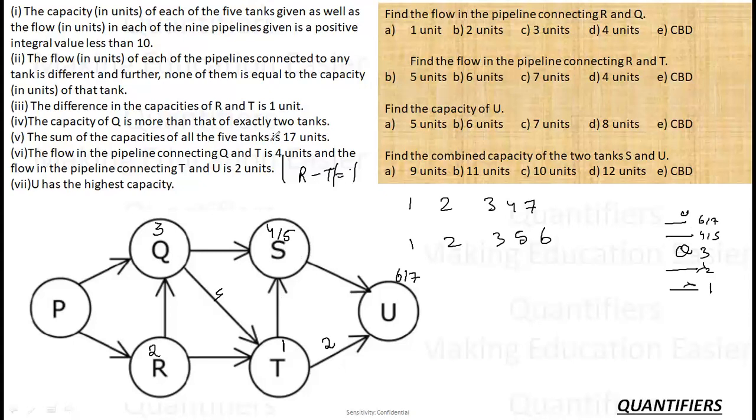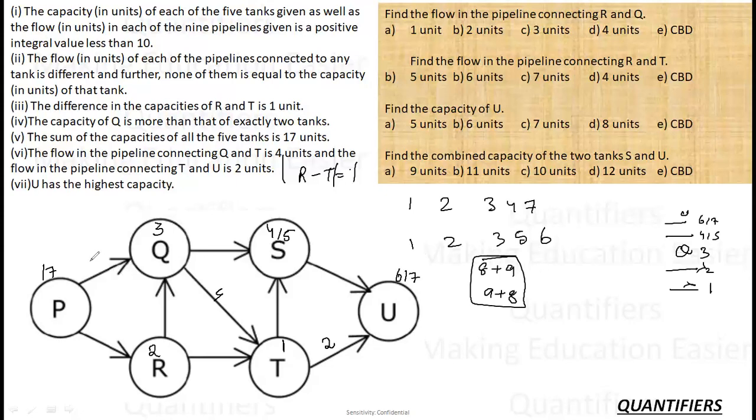Now, the sum of the capacities of all the tanks is 17 units. So if this is 17 and two pipes are flowing, one PQ pipe and one PR pipe, the water is getting distributed into these two pipes. How can I distribute it? Can I say it can be either 8 plus 9 or 9 plus 8? One of the cases will be there.